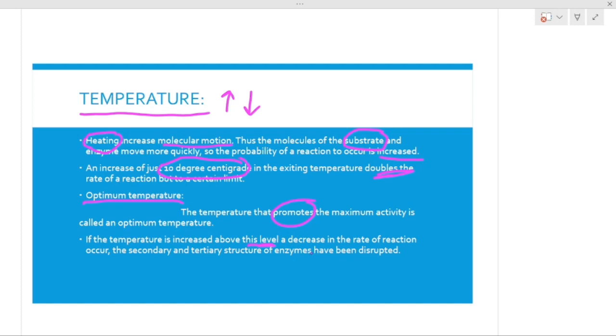They will disorient if we give the temperature without keeping in mind its optimum temperature.